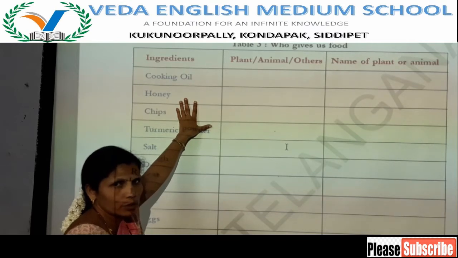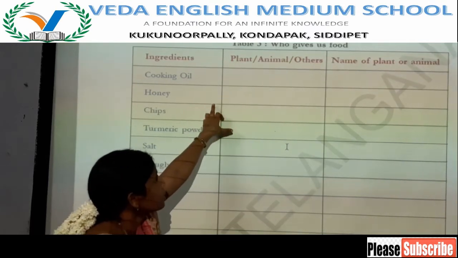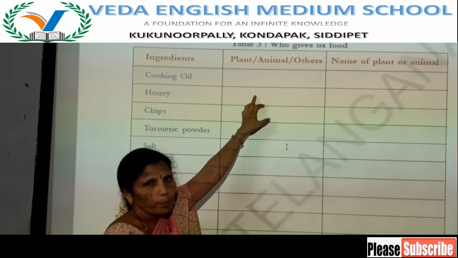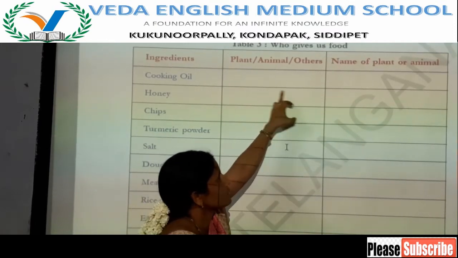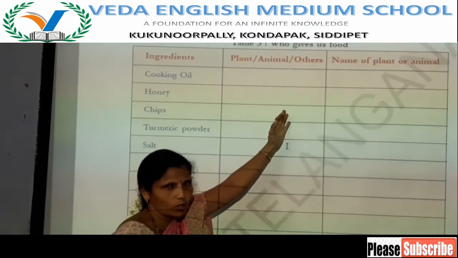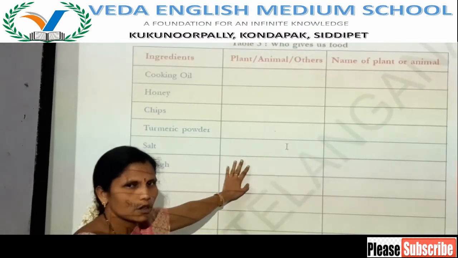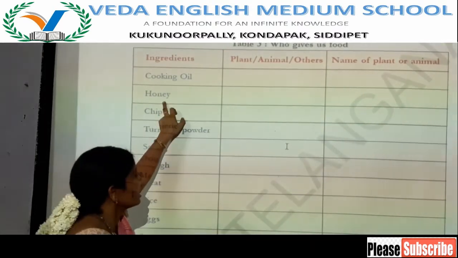That is groundnut, sunflower, til oil. Til oil means nuvvula nune, as we call it. Yes, that one. So these we get from plants. These are the plants. The name of the plant I told already: sunflower, groundnut, til.